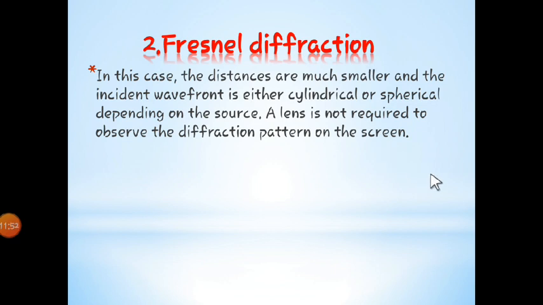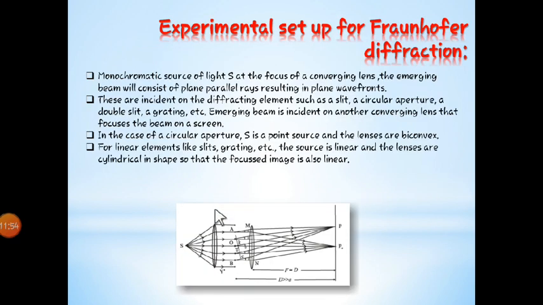So let's see the next point, which is obviously the experimental setup of Fraunhofer diffraction. You can see the diagram over here. In this diagram you can see two convex lenses, one source, and a screen. On that screen you can see the two points P and P0. The distance between the obstacle and screen is D. We consider that D is nearly equal to the focal length of the lens, because it is between the lens and the screen, so it should be the focal length.